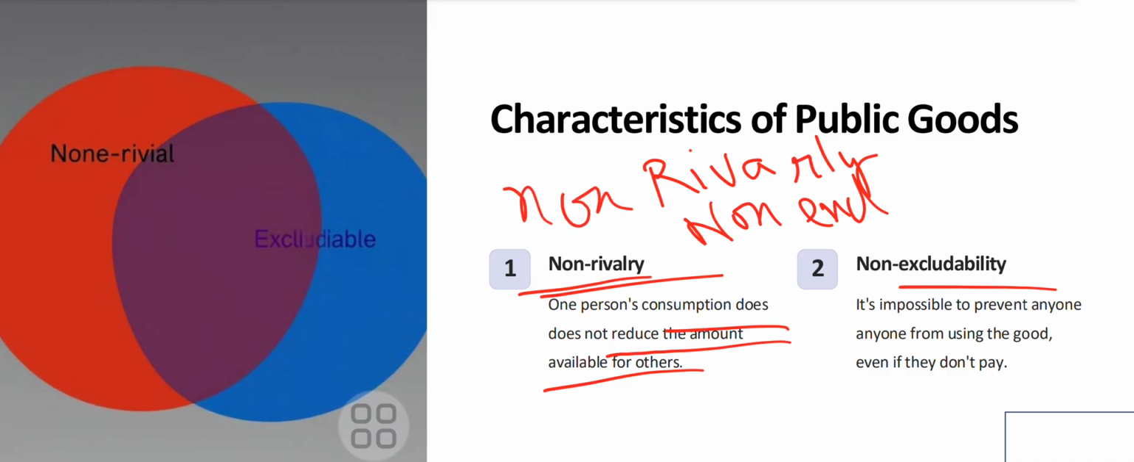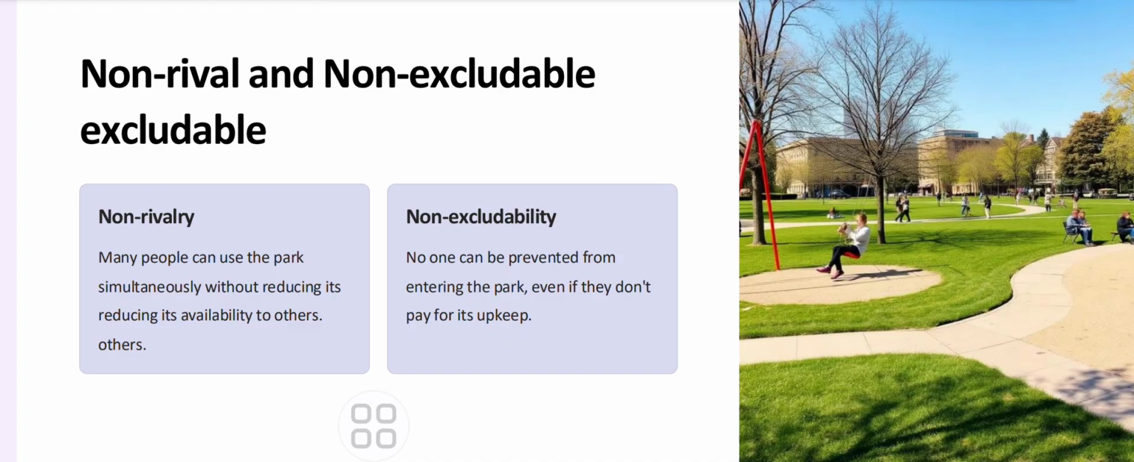For public goods, if one person consumes a good, it will not reduce the amount available to others, and it's impossible to prevent someone from using the good. Excludable is related with the money. If you don't pay the money also, you will be able to use it. And non-rival means if you consume also, it won't reduce others'. Many people can use the park simultaneously without reducing its availability to others. Non-excludable means no one can be prevented from entering the park. If one pays, one doesn't pay, there is no problem.